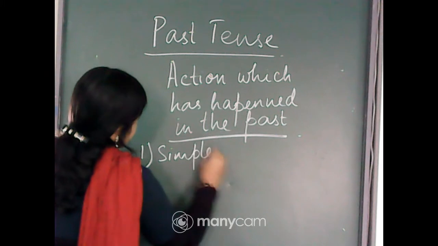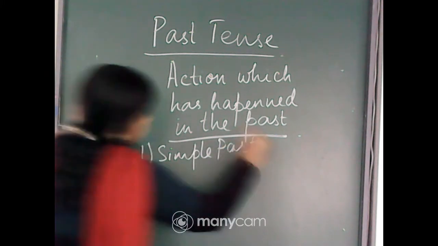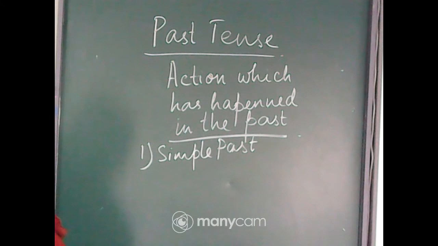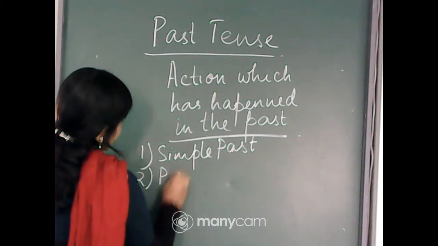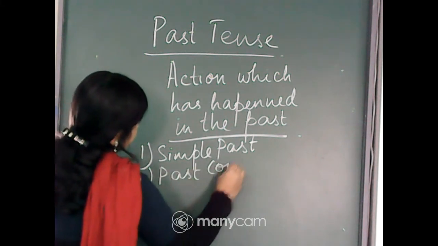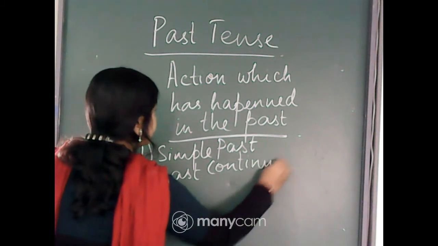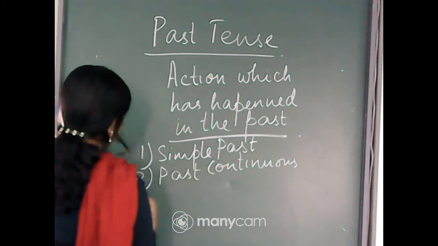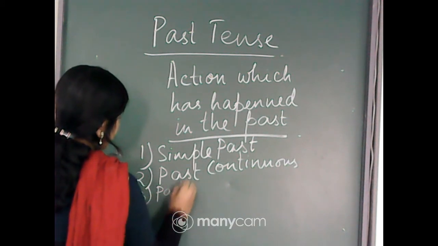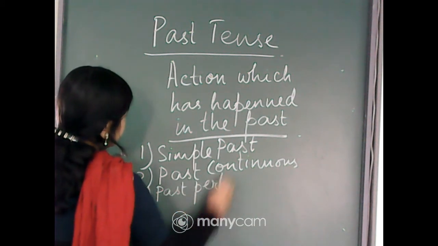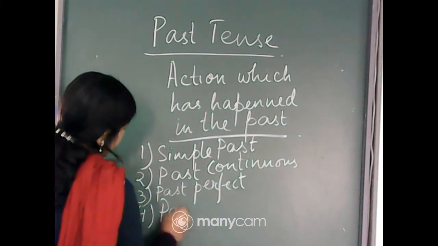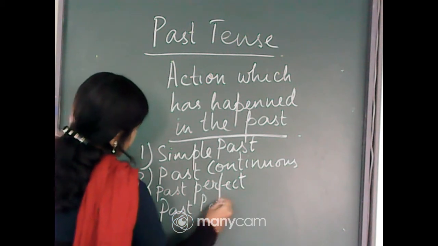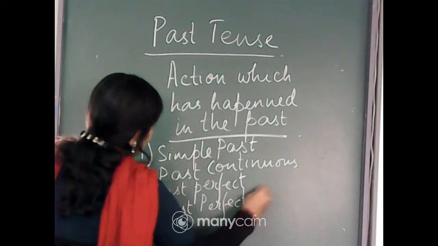Simple past, past continuous, past perfect, and past perfect continuous. Let us talk about when to use which type of past tense.